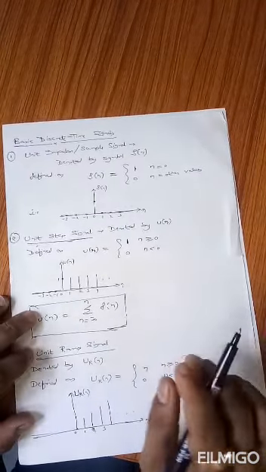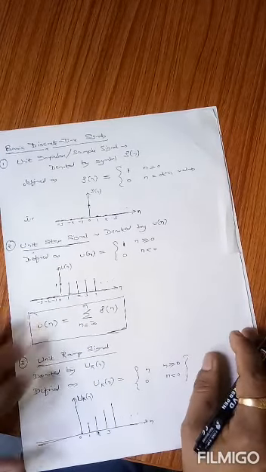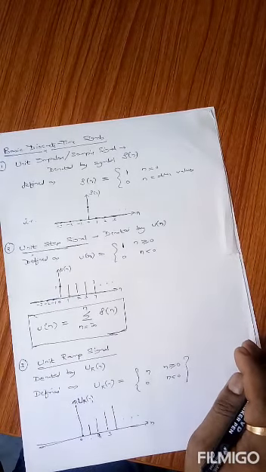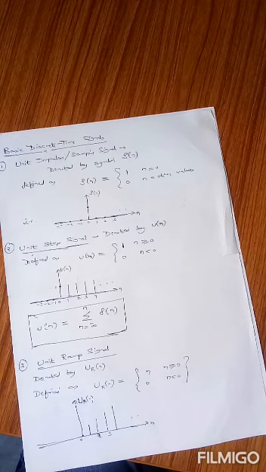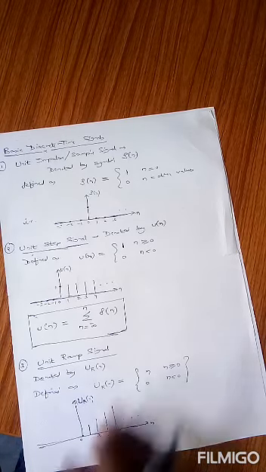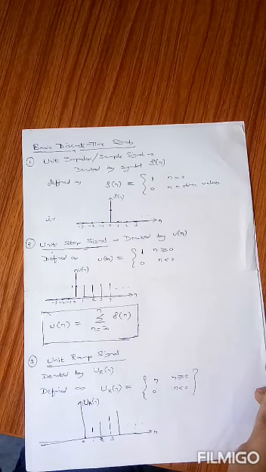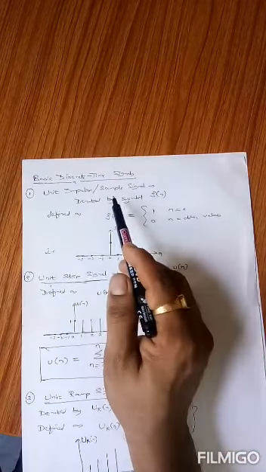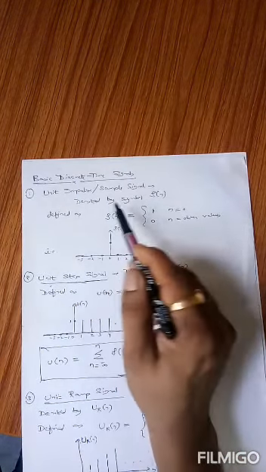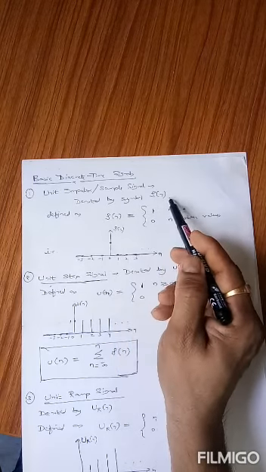Now let us complete this introduction class by discussing basic discrete time signals. This is very important. Before going into details of digital signal processing, we should understand what are the basic discrete time signals that we are going to use in digital signal processing. The first one is the unit impulse signal, also known as the sample signal. It is denoted by the symbol delta n.